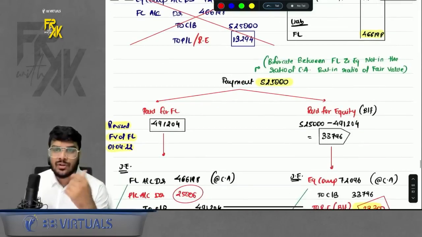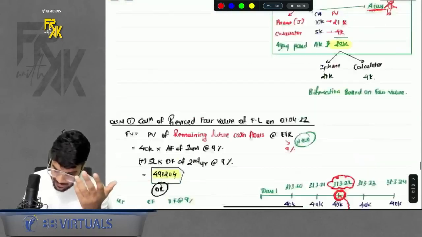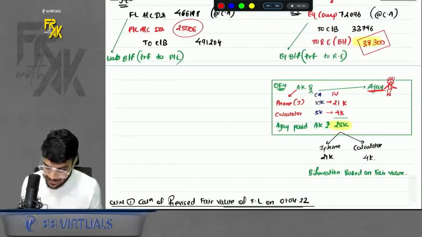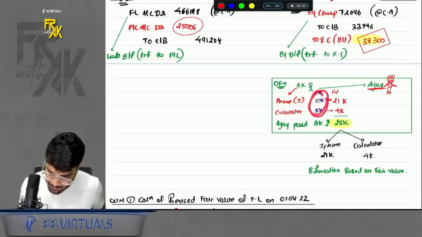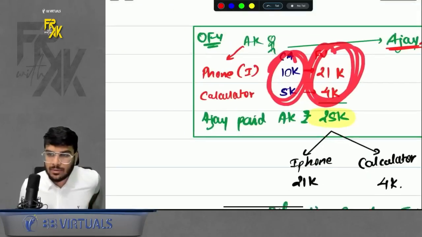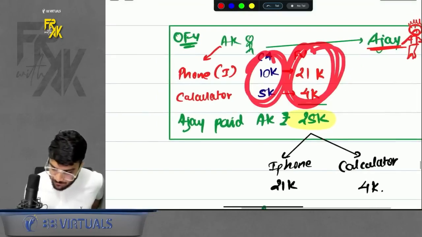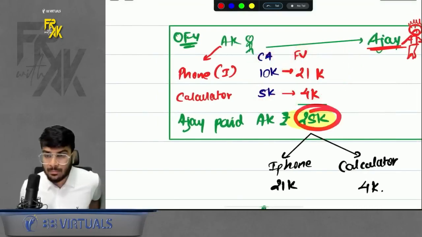You will bifurcate in the ratio of fair value, right? Why do we do it, sir? In case you remember my example, let's say I am selling an iPhone and a calculator to Ajay. The carrying value is this much, but the fair value is, let's say, 21,000 and 4,000. So how much will I demand from Ajay? I will demand from Ajay 25,000 based on the fair value.